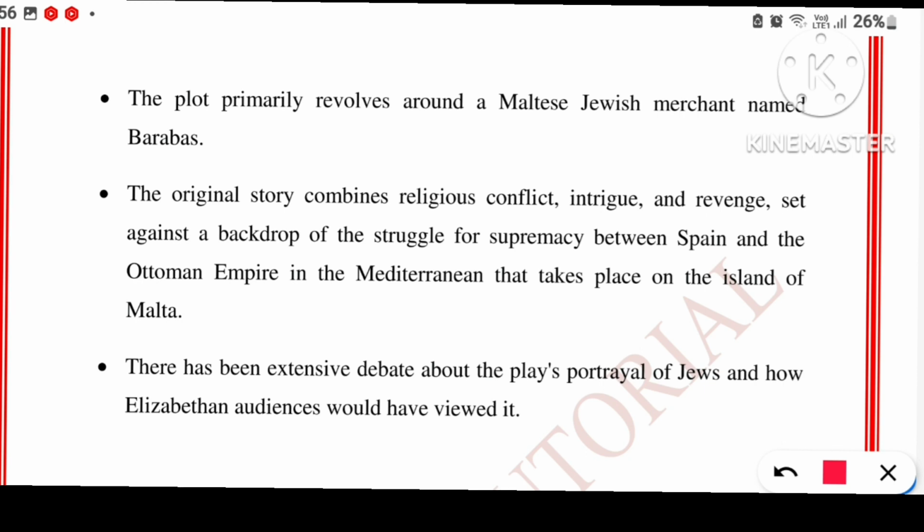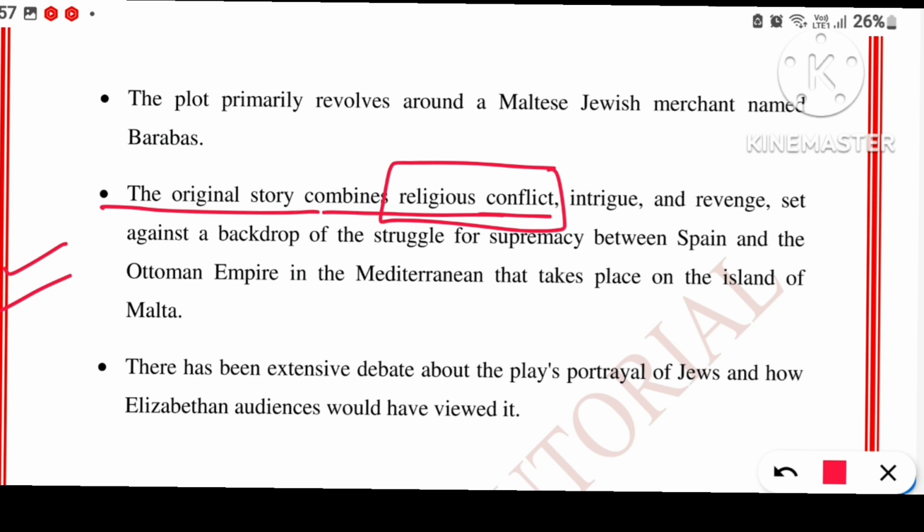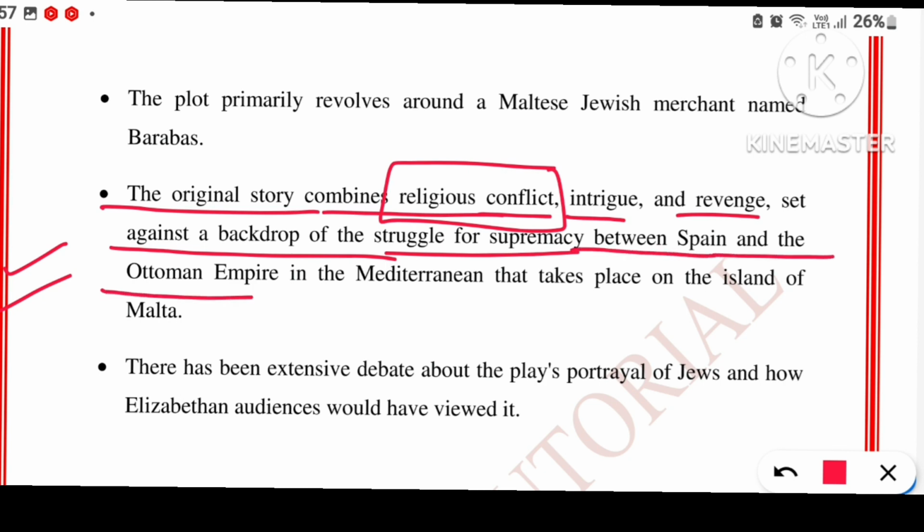The play which is mentioned here is symbolic. Now, symbolic to what? Symbolic to the situation which was prevalent at that time. Let's see this highlighter to understand more. The original story combines religious conflict. Please remember religious conflict, intrigue, and revenge set against a backdrop of the struggle for supremacy between Spain and the Ottoman Empire in the Mediterranean that takes place on the island of Malta.